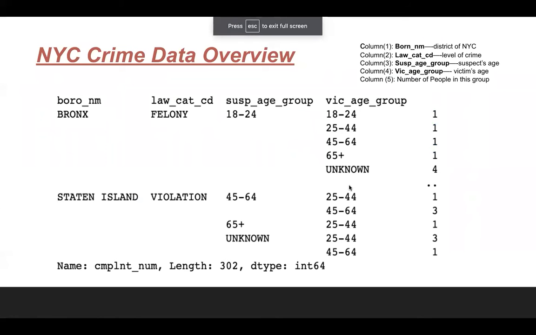Hi. So in order for us to get New York City's crime score for each district, we first need to do web crawling of an open resource website, including all the crime data. And then we sort out this data based on characteristics like level of crimes, as you can see here, and suspect age, the victim's age for each district, and then we sum up the number for that